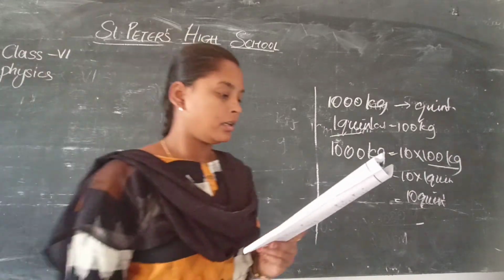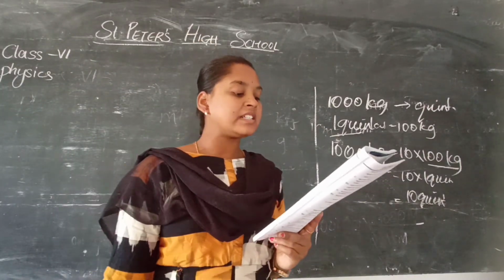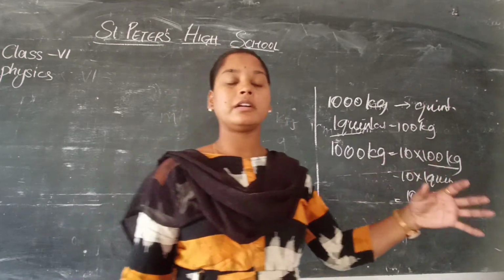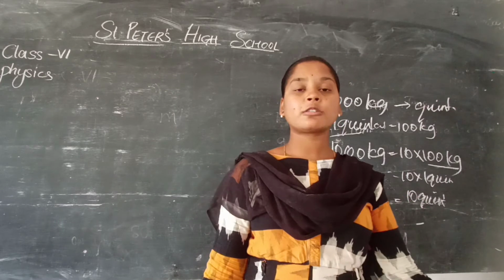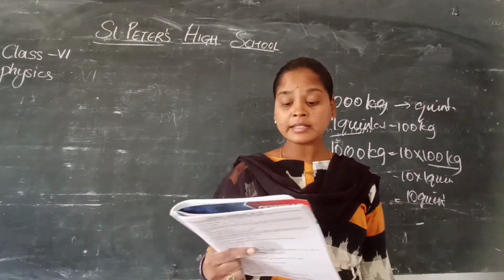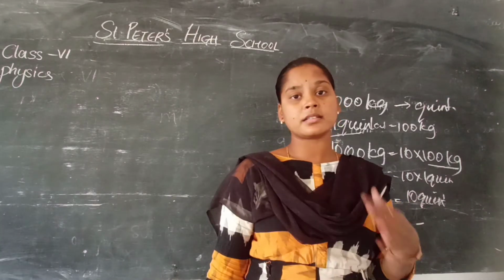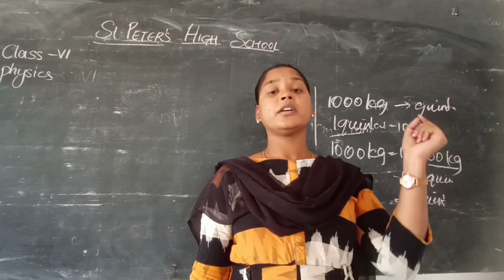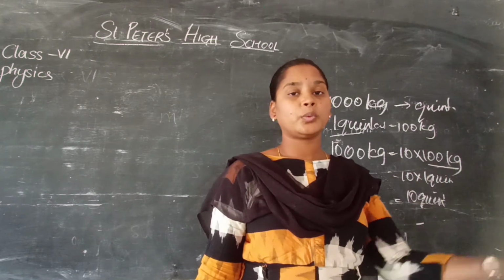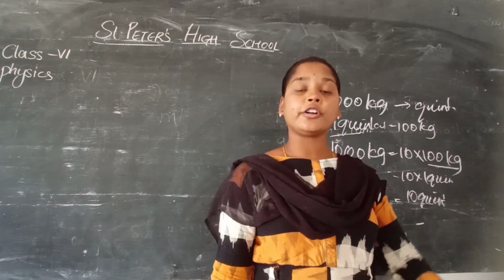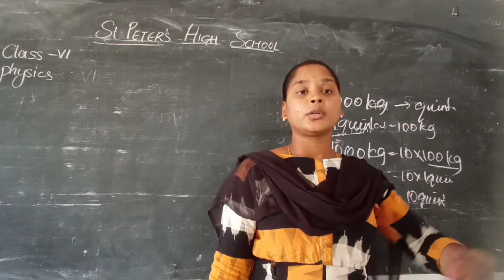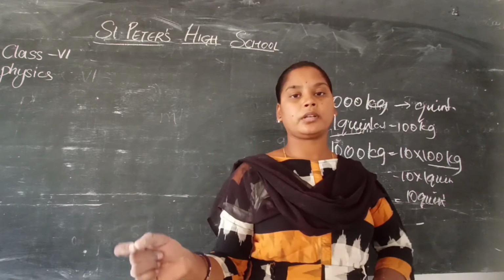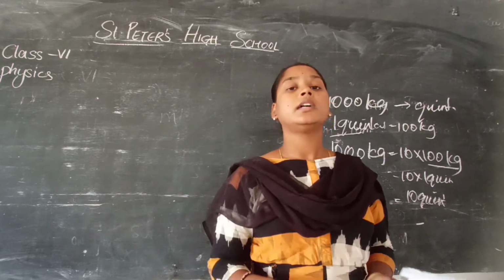Next one. Why do we prefer a digital balance to measure the mass of an object? See, if we go to the market or supermarket, we measure all the things on a balance, right? That is called a simple balance. Why do we use a digital balance, where you get digits? Because it gives accurate information, even in decimals like 0.12, so it gives the measurement accurately. Instead of the common balance, we use the digital balance to get the measurement accurately. For thermometers also, we use digital thermometers nowadays. Why? Because they give the accurate temperature.